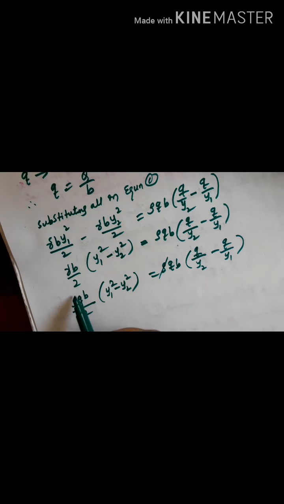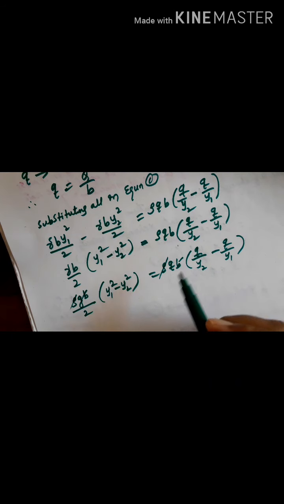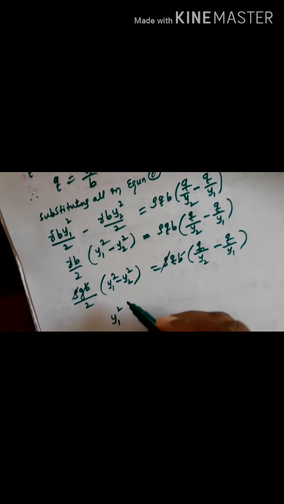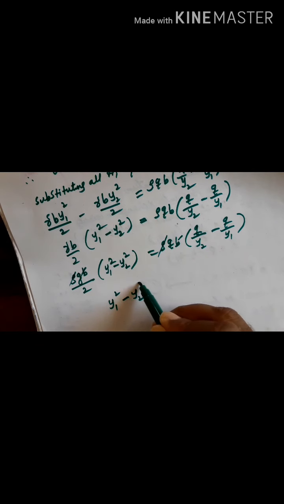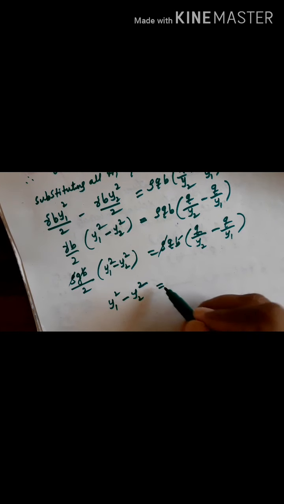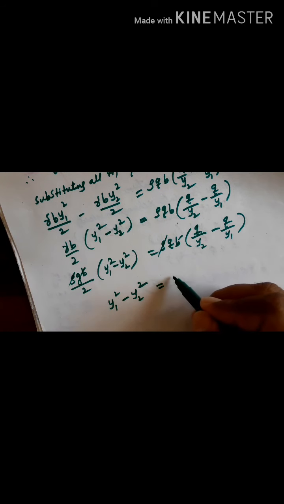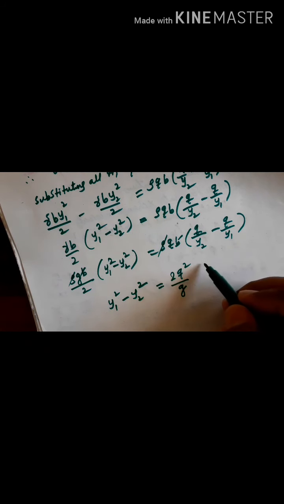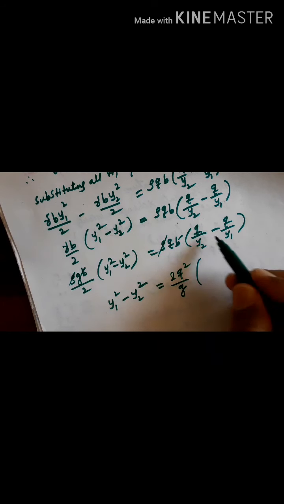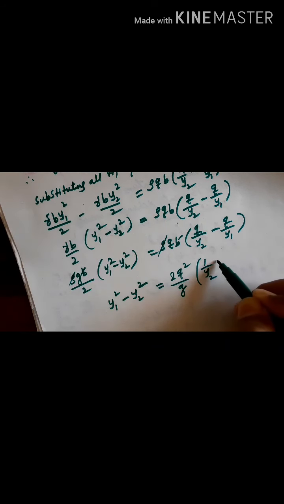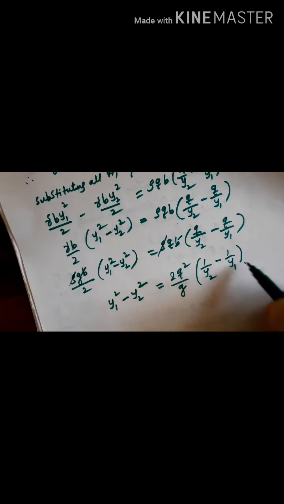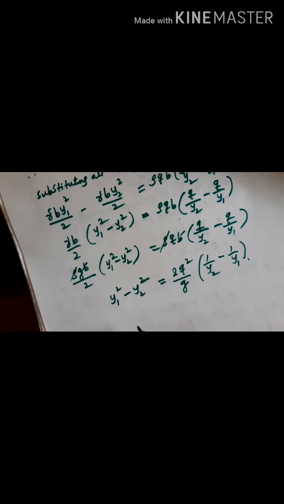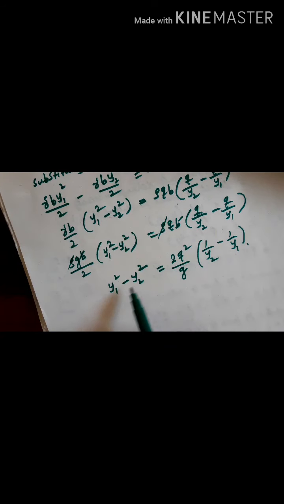Then rho cancels, b cancels, you get y1 square minus y2 square is equal to, taking 2 this side, 2q square divided by g, with q taken out, 1 by y2 minus 1 by y1. Then this can be written in a square minus b square form, a plus b into a minus b.